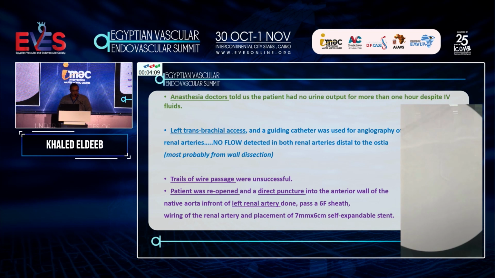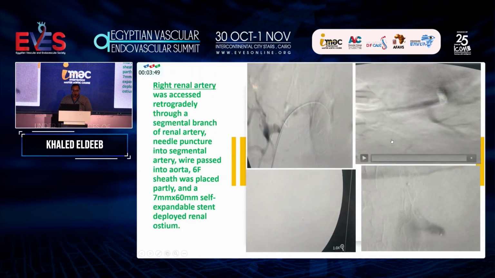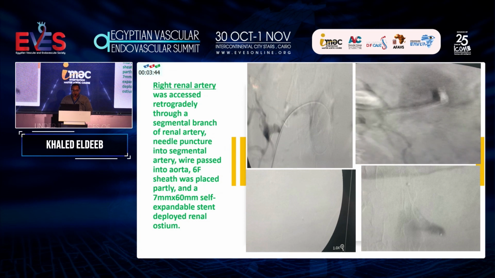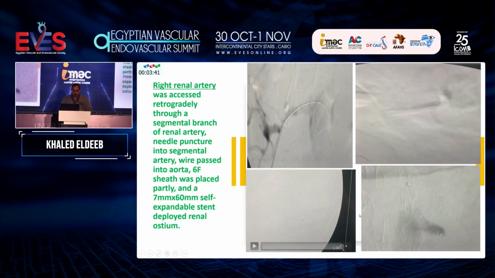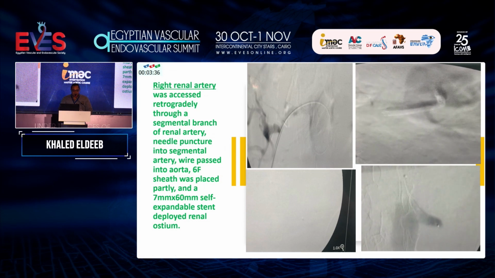The patient was reopened and a direct puncture into the anterior wall of the native aorta in front of the left renal artery was done. We passed a 6 French sheath, wired the renal artery, and placed a 7 millimeter, 6 centimeter self-expandable stent. This is the stent after placement, but the picture is kind of hazy. This video is before stenting.